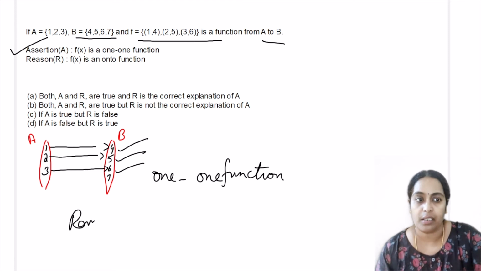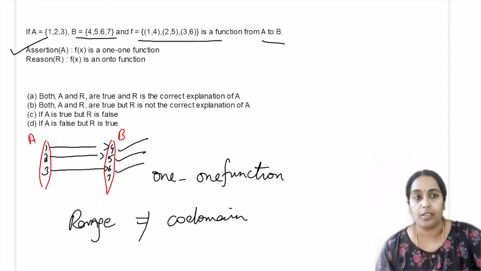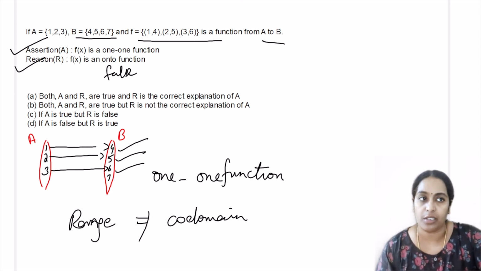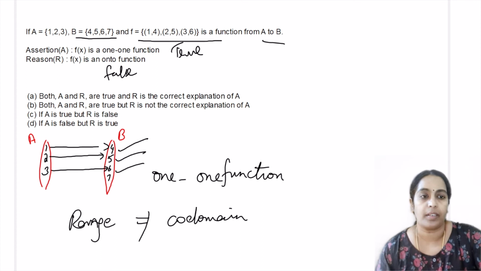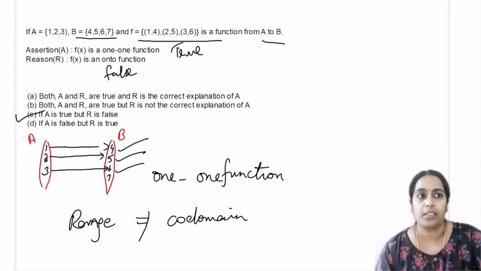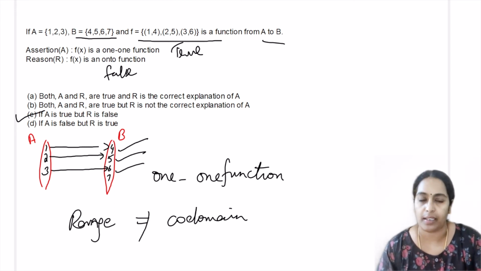So range is not equal to the codomain, which is set B. So it is not an onto function. So the reason is false and the assertion is true. Which option will it match? Assertion is true and reason is false is option C. Option C is the correct answer.